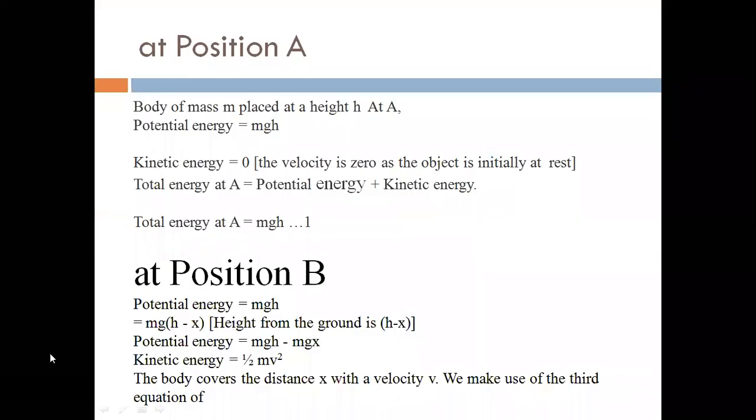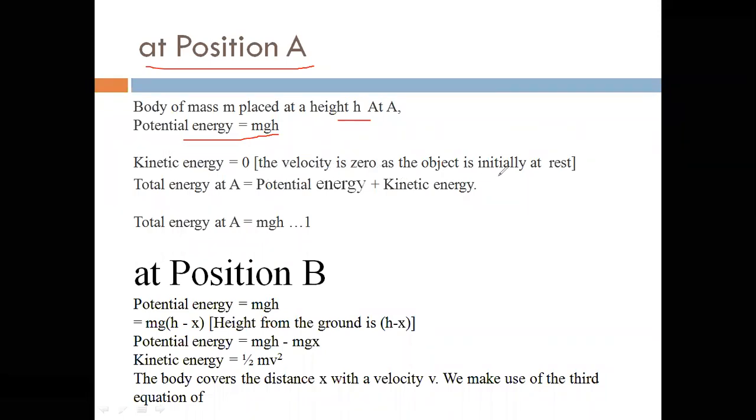So at position A, the potential energy is mgh. The object is at a height h, therefore the potential energy is mgh. And at A, the kinetic energy is 0, because at A the velocity is 0, as the object is initially at rest. Therefore kinetic energy is 0. Total energy is potential energy plus kinetic energy. So potential energy mgh, kinetic energy 0 at A. So mgh plus 0 is mgh. This is the total energy at A.